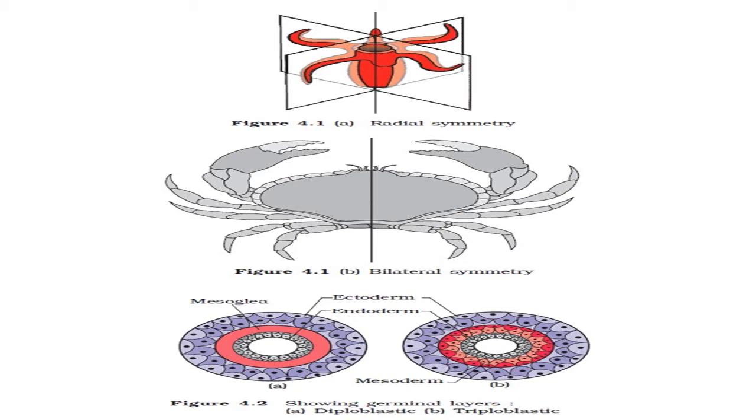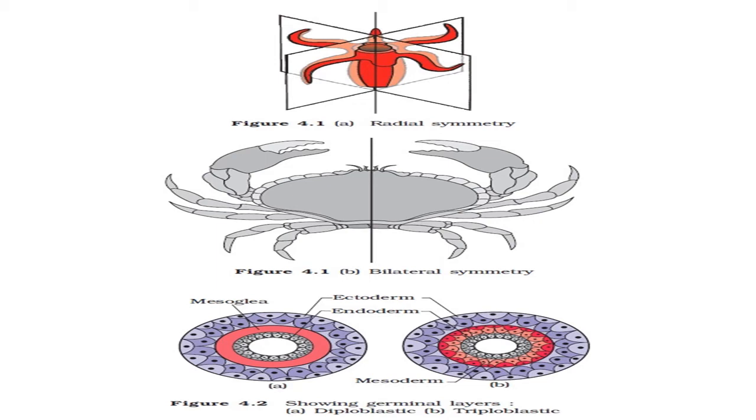First, diploblastic organization. In this figure two layers are clearly observed, ectoderm and endoderm, and mesoglea is observed. If we compare this with figure B, triploblastic organization, here three layers are clearly observed: outermost ectoderm, innermost endoderm and the middle one mesoderm.